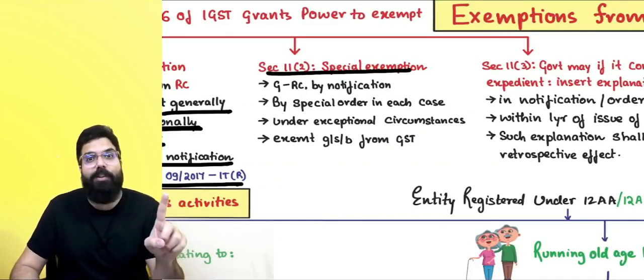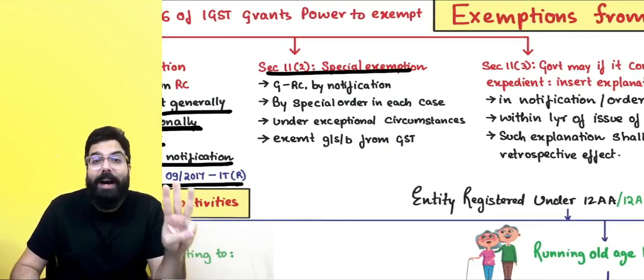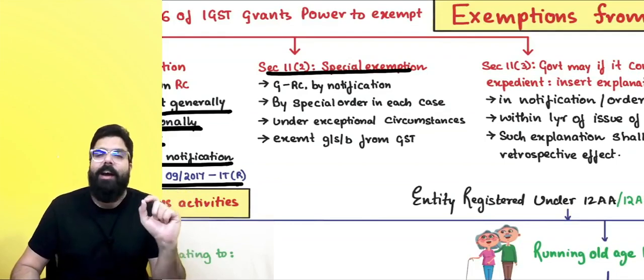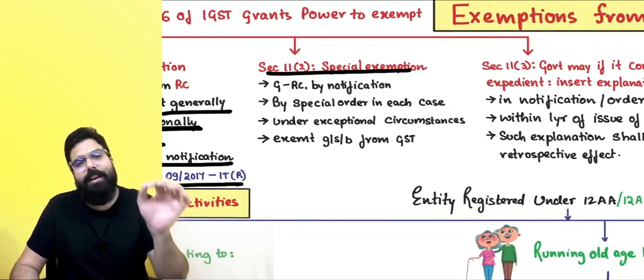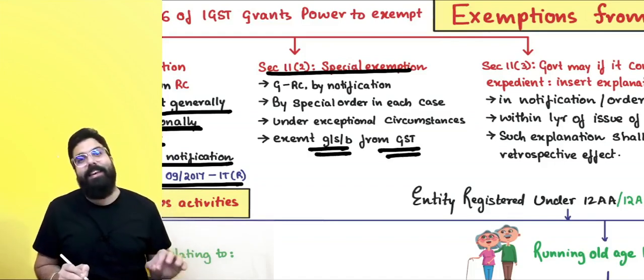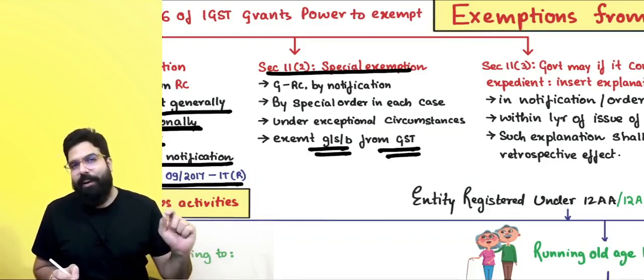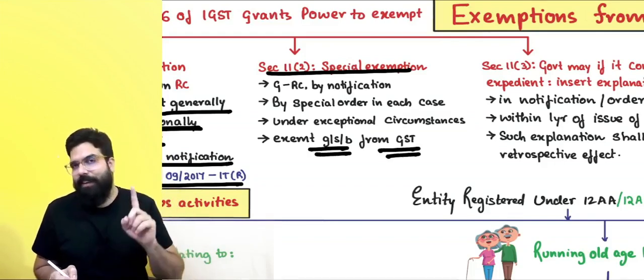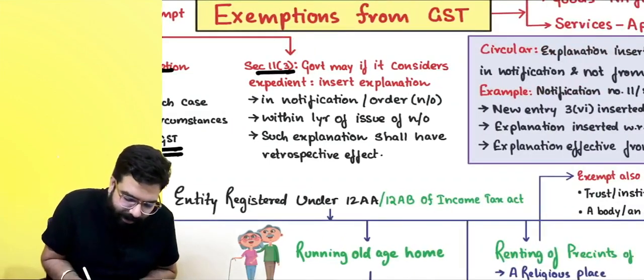The government, on the recommendation of the council, by notification, by special order, in each case, under exceptional circumstances, can exempt goods, services, or both from the GST by issuing a special order. A special order is issued in exceptional circumstances only. Then we have section 11(3).